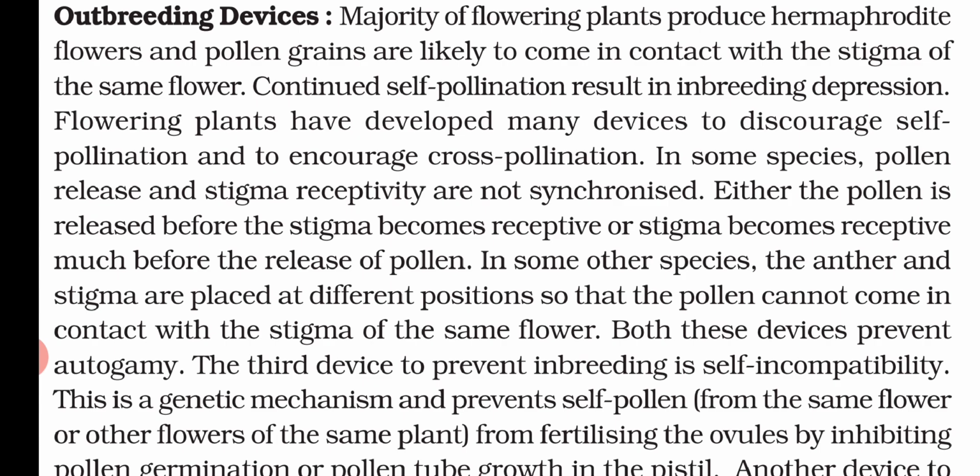Now, in some species, the anther and stigma are placed at different positions so that the pollen cannot come in contact with the stigma of the same flower. That means in these types of flowers, the position of the stigma and anther is such that the pollen grain will not reach the stigma. In both these devices, autogamy is prevented.